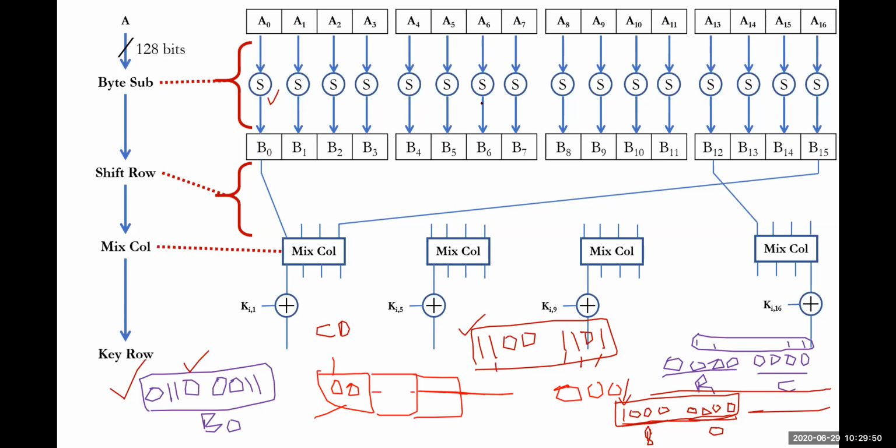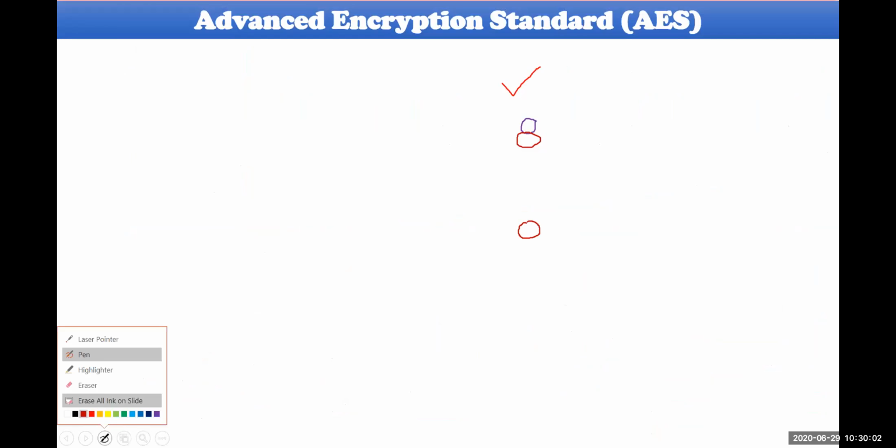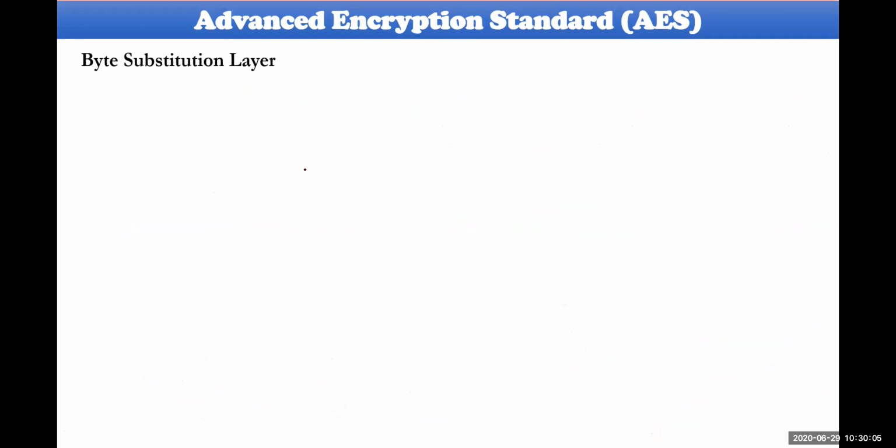So this is the powerful confusion which is happening with the Advanced Encryption Standard here. This is the point you need to understand. And followed by, you can see what is the byte substitution layer.